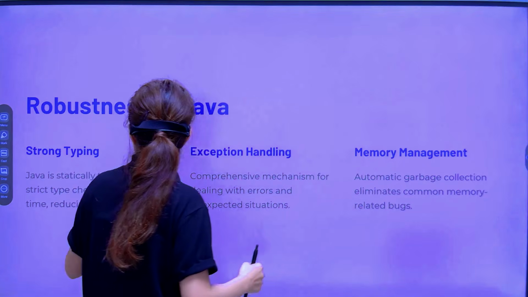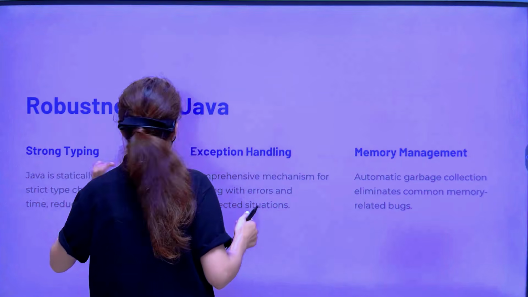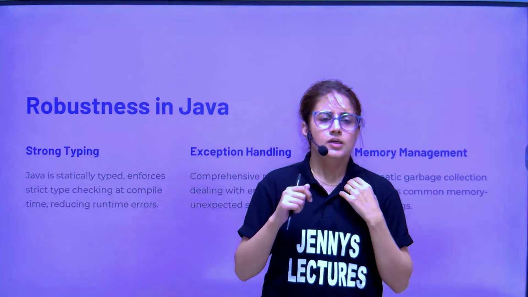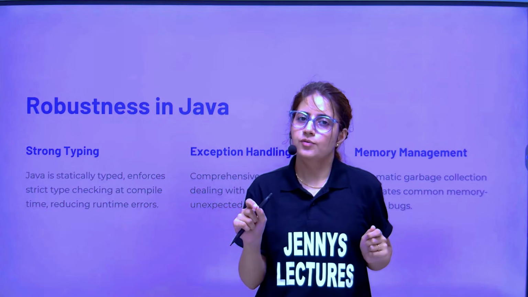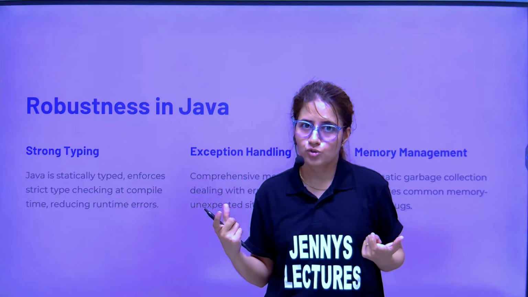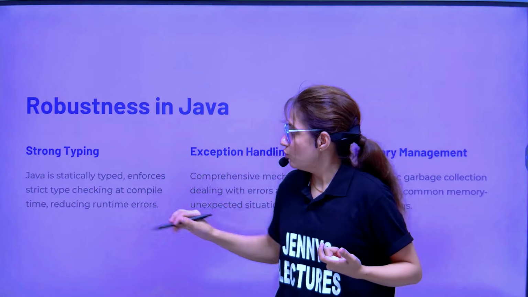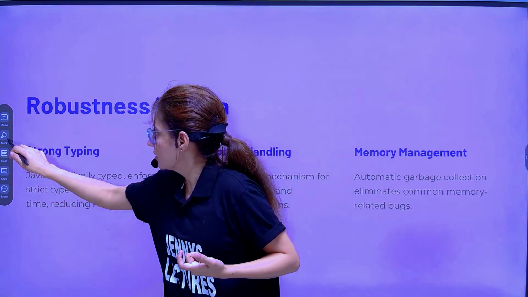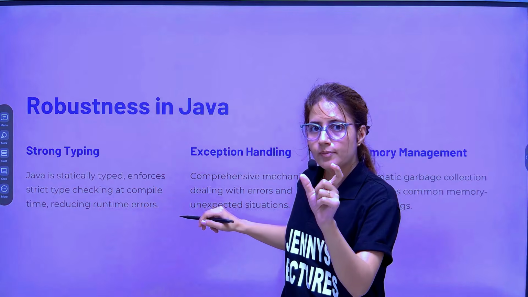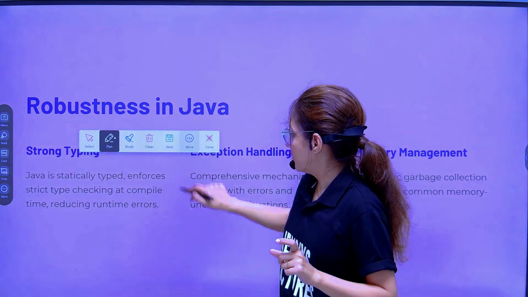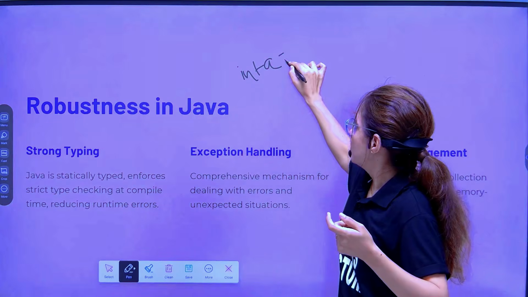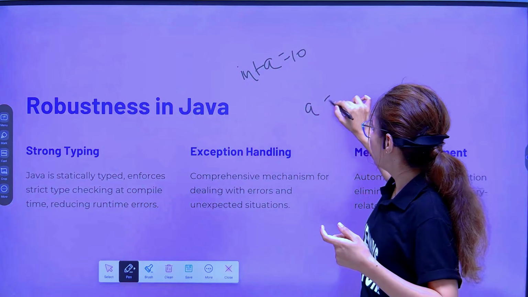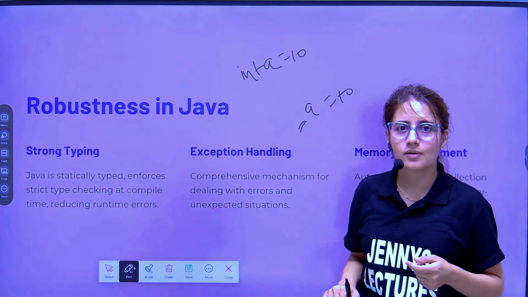The features are, first, strong typing. Strong typing means Java is a statically typed language. At compile time only, you have to give the data type of the variable you are using, like int a. So you have to write the data type of that particular variable, and then the name. Like I'm using int a equal to, suppose, 10. In Python, you can simply write a equal to 10; you don't have to give the data type, right?